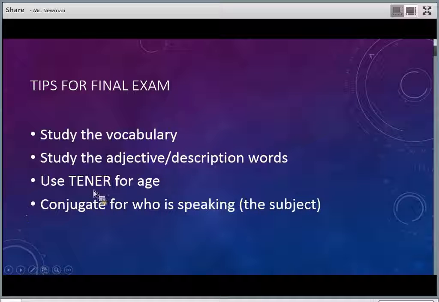Use tener for age. Make sure you use tener whenever talking about age for anyone. And this is the biggest one. Make sure you're conjugating all the verbs when you need to, but especially make sure you're conjugating for who is speaking that subject. Just like we went over with every verb chart we looked at today, specifically talking about each change of the verb depending on that subject pronoun.